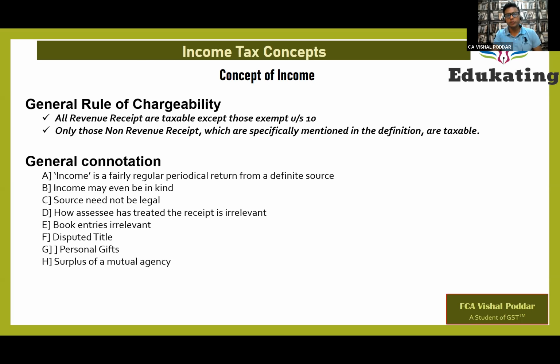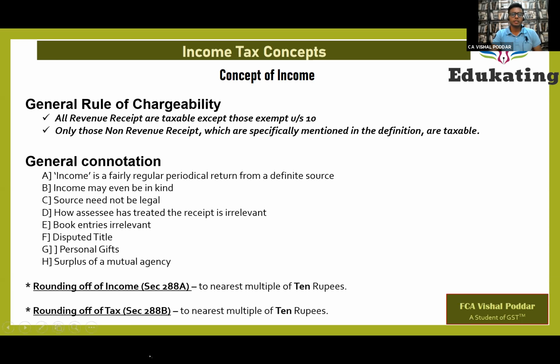Besides this, surplus of mutual agency is not income, and whatever incomes are liable to tax, you have to round it up to a multiple of 10 rupees. So whatever is your final income on which you are liable to pay tax, it will be rounded off to the nearest 10 rupees. Similarly, the amount of tax is also rounded to the nearest multiple of 10 rupees. So we completed up to this point yesterday.